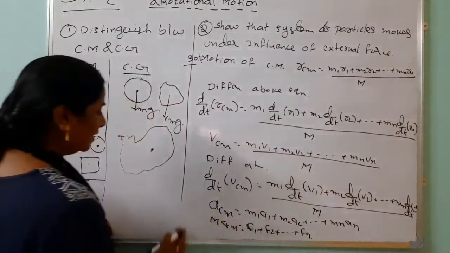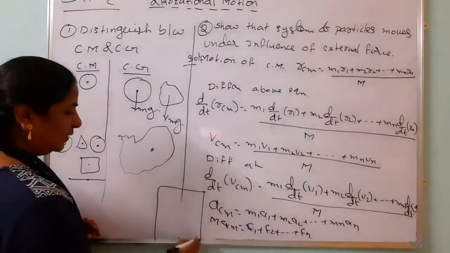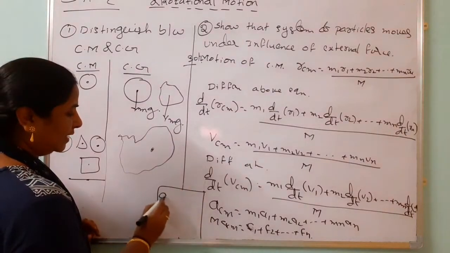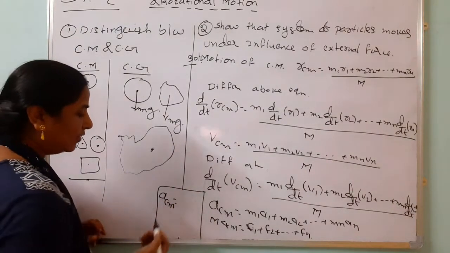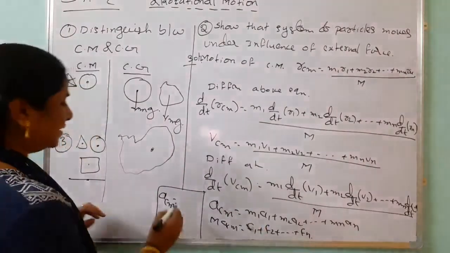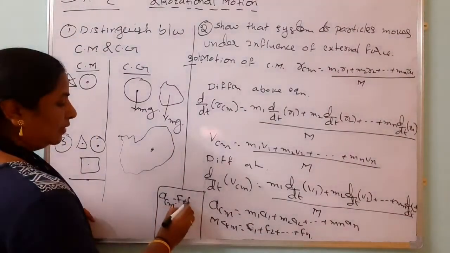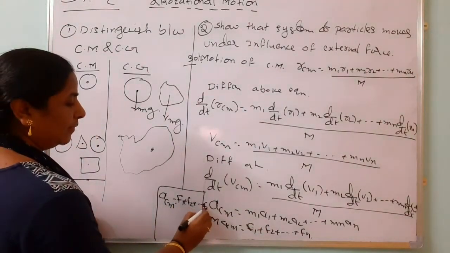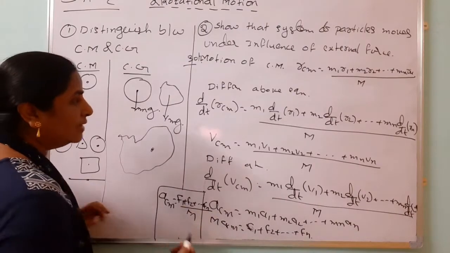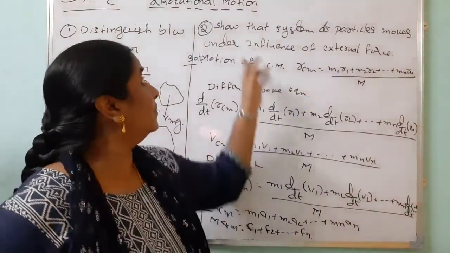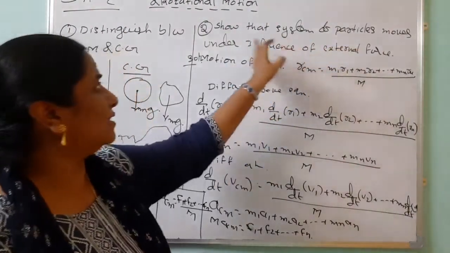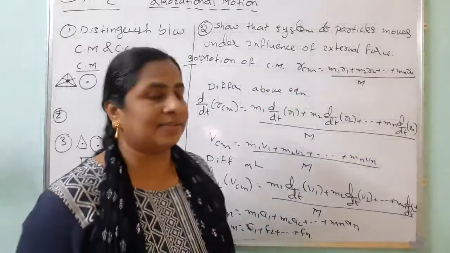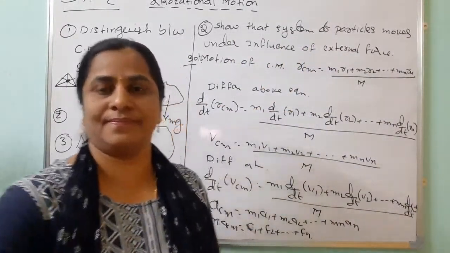So finally the conclusion is, look here, this A_CM is the acceleration of the center of mass. It depends on the total external force divided by mass. So this is the proof that the system of particles moves under the influence of the external force.